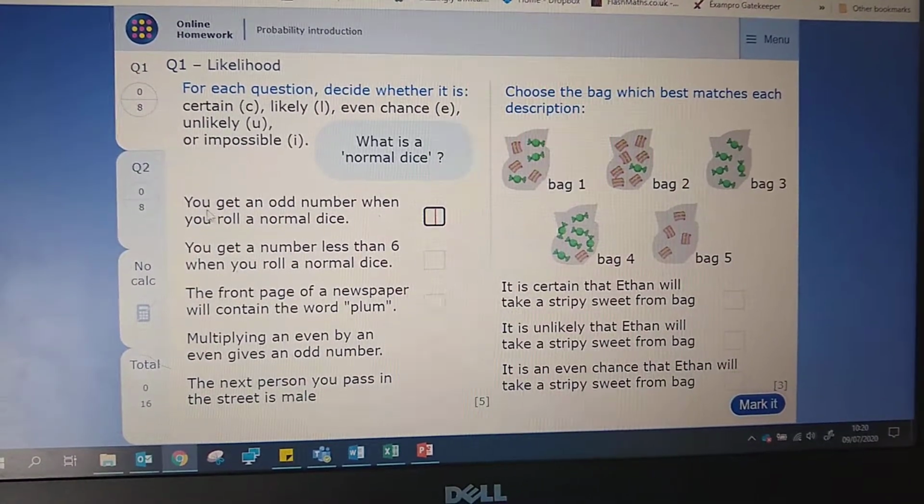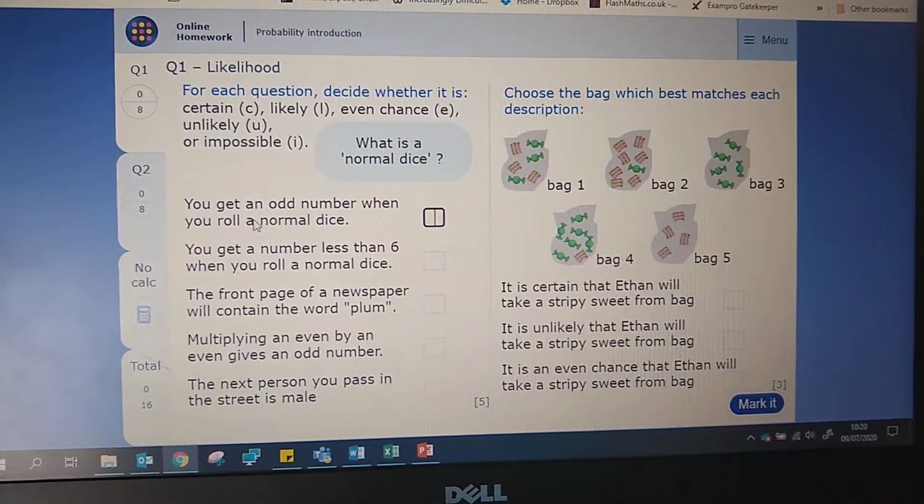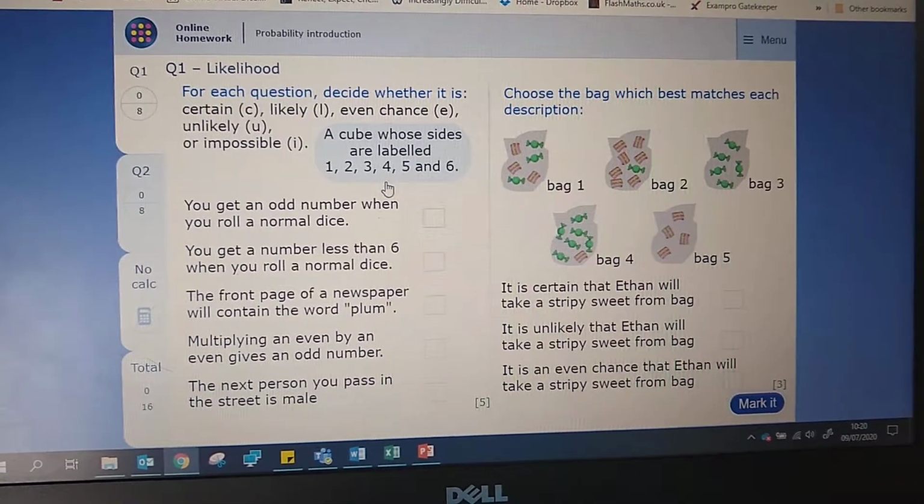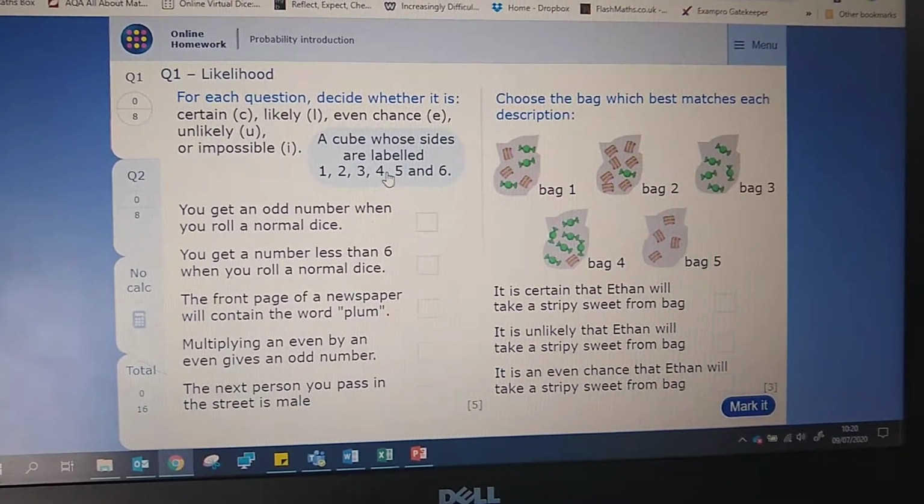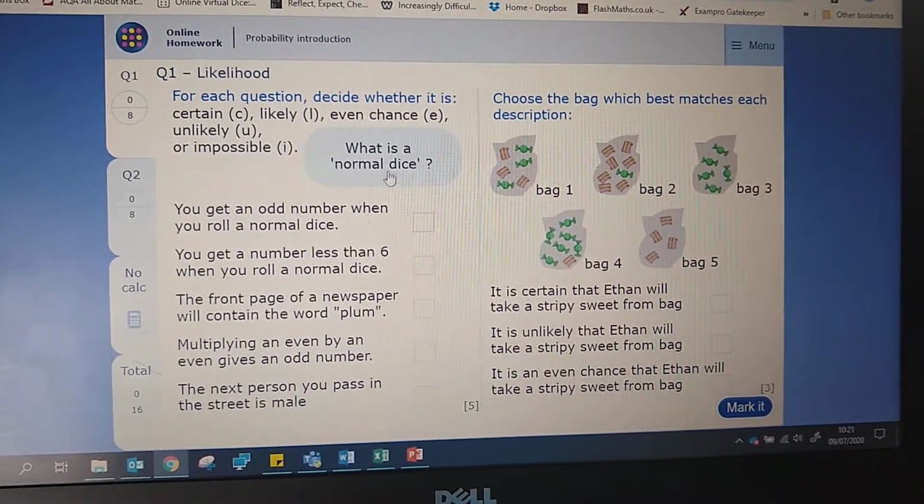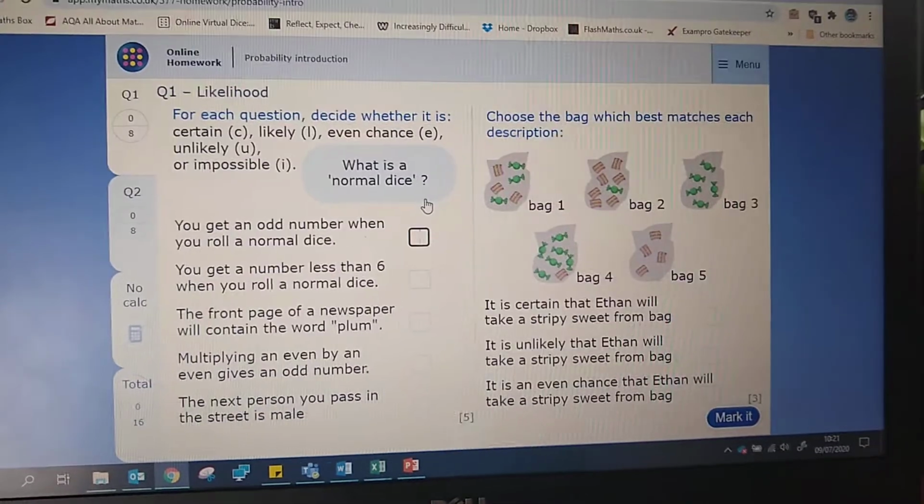So here's the statement. You get an odd number when you roll a normal dice. Here's an explanation of a normal dice. The 1, 2, 3, 4, 5, 6 dice. Half the numbers are odd, half the numbers are even. So getting an odd number, it has got an even chance.